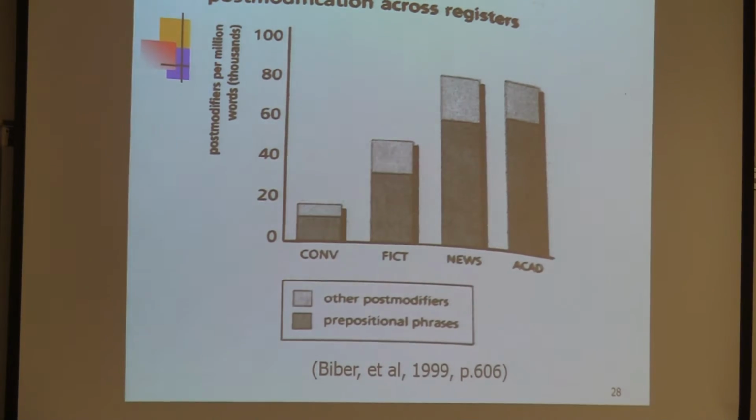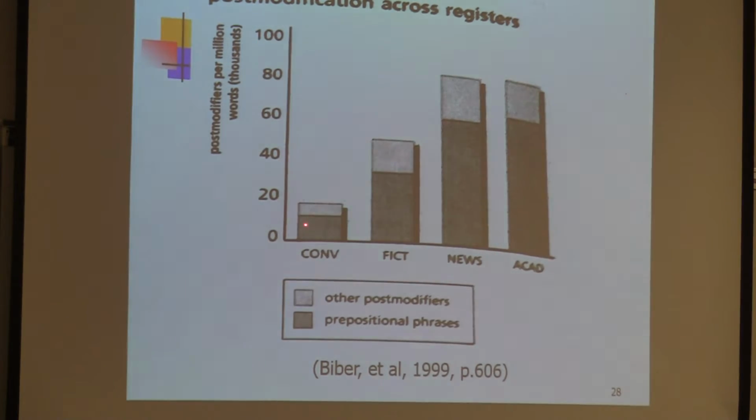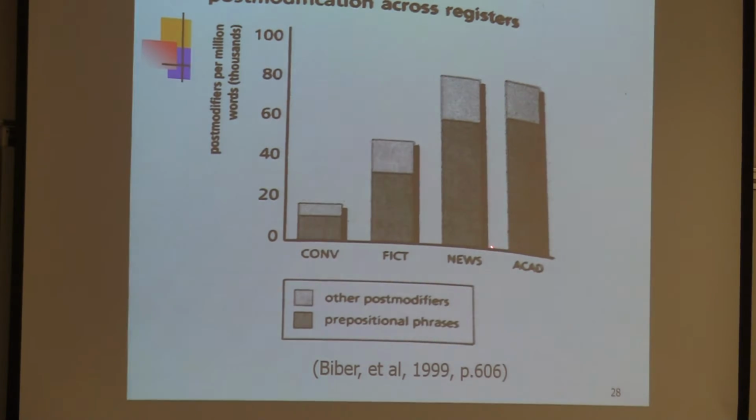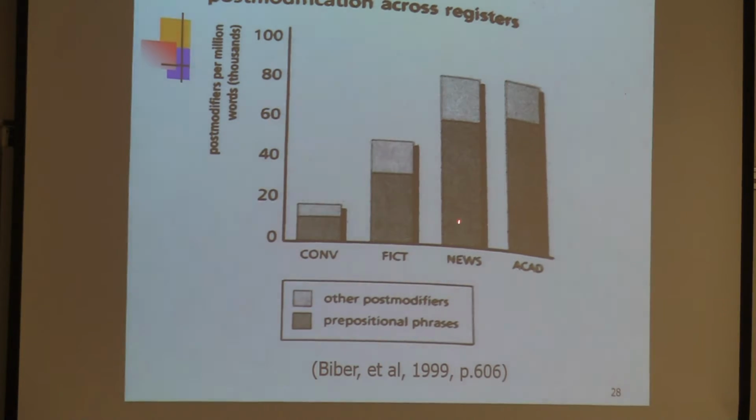First of all, is it common to have post-modification in conversation? Not so often, right? So you see the figure is so low. In academic writing and newspapers, post-modification is very common, more frequently used than in conversations and in fiction. That's why it's easier to read fiction and also easier to understand conversations because they don't have so much post-modification. The structure is not that complex, in other words.